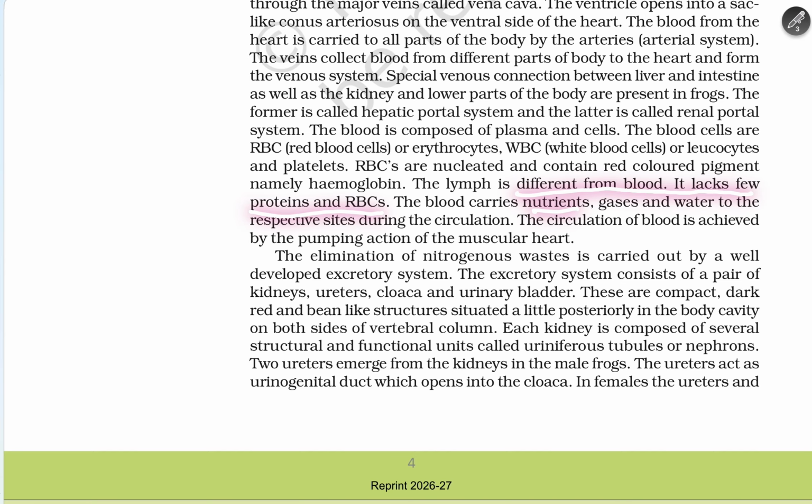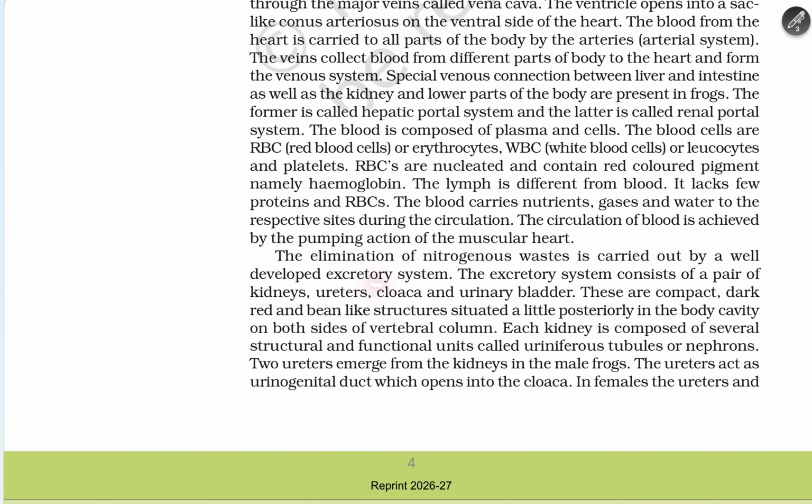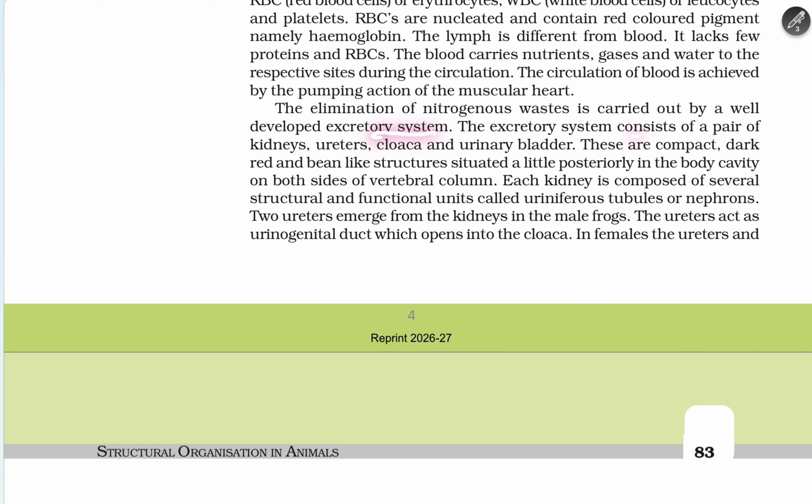The blood carries nutrients, gases and water to their respective sites during circulation. Circulation of blood is achieved by the pumping action of the muscular heart. Elimination of nitrogenous waste is carried out by a well-developed excretory system. The excretory system consists of a pair of kidneys, ureters, cloaca and urinary bladder.